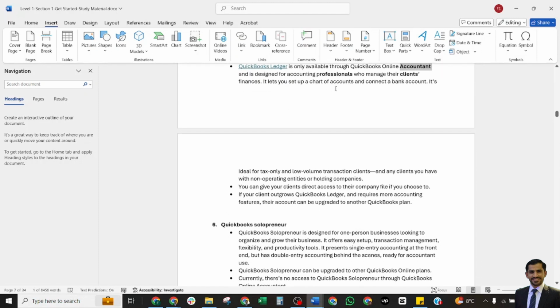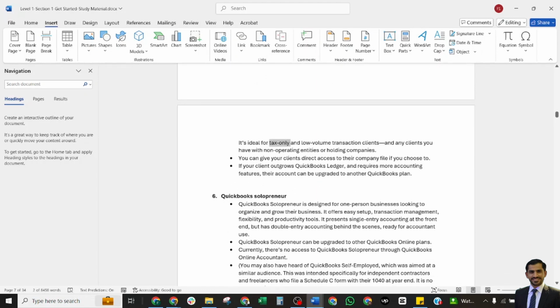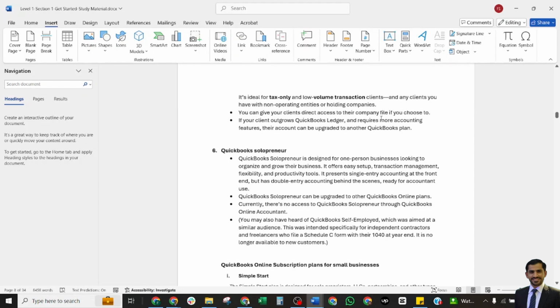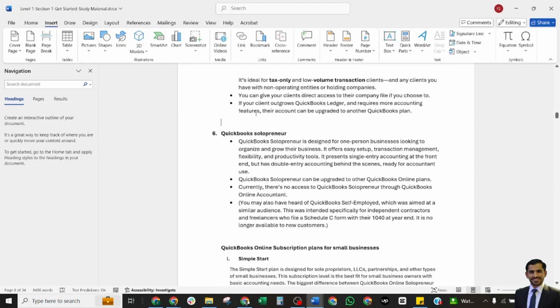It lets you set up a chart of accounts and connect the banks, and it's ideal for tax-only and low-volume transaction clients, and any clients you have with non-operating entities or holding companies. You can give your clients direct access to their company file if you choose to. If your clients outgrow QuickBooks Ledger and require more accounting features, their account can be upgraded to the other plans.